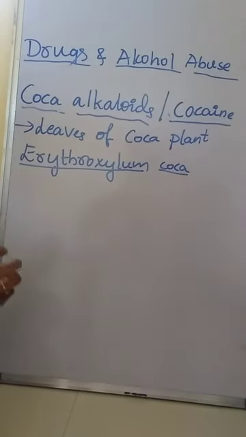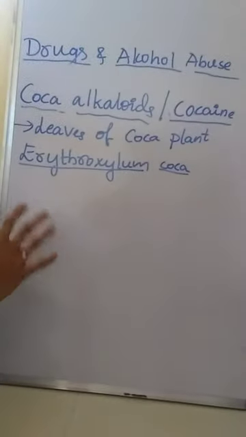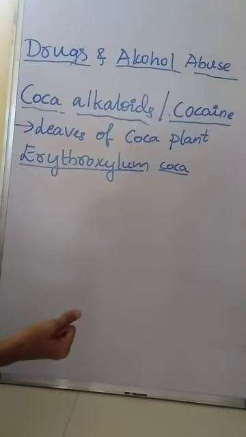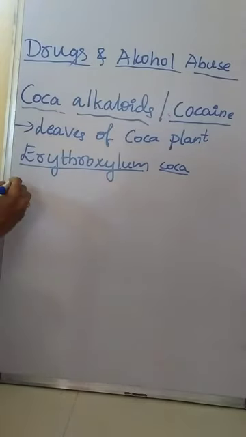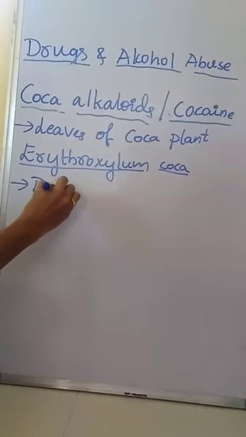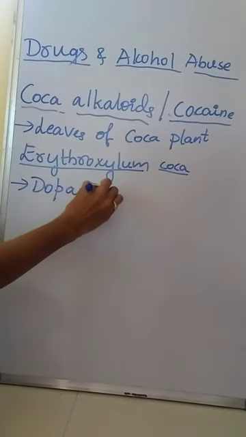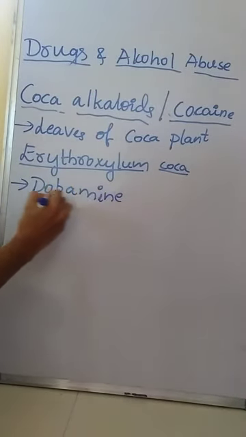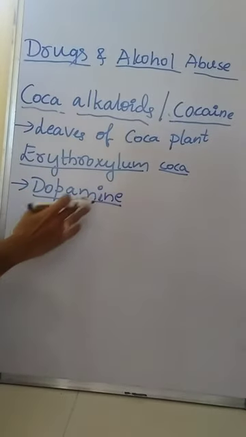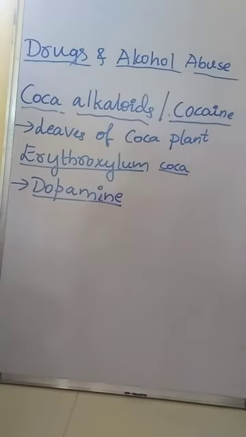Cocaine interferes with the transport of the neurotransmitter dopamine. Cocaine is commonly called coke or crack.